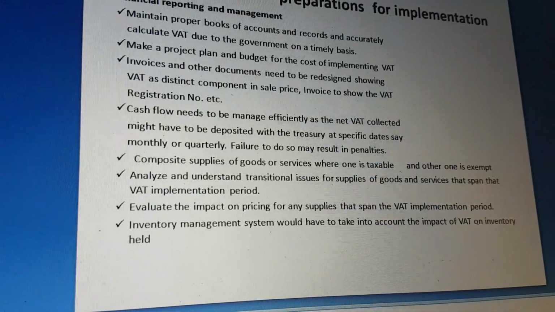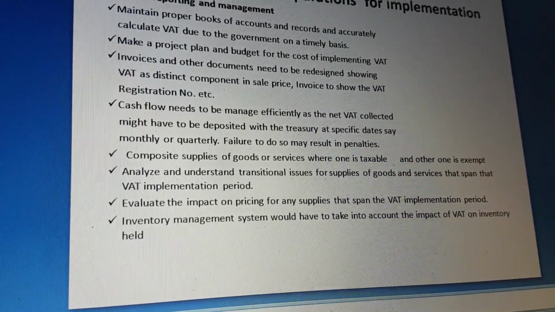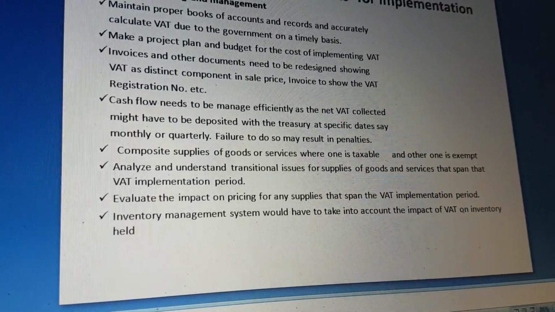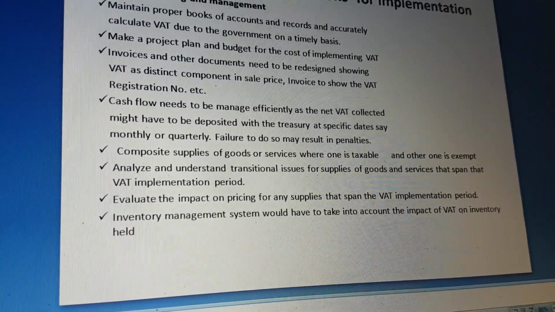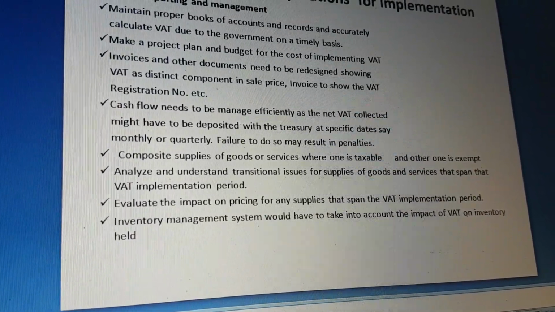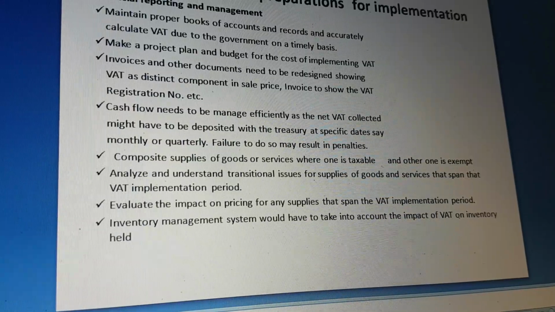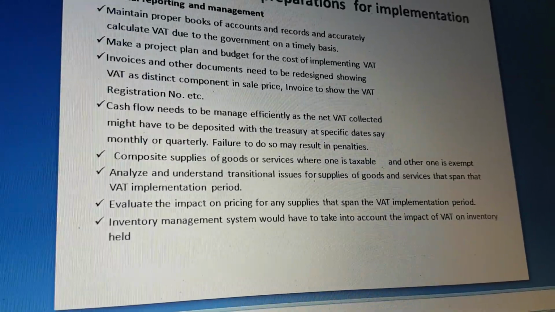Financial reporting and management: maintain proper books of accounts and records and accurately calculate VAT due to the government on a timely basis. Whatever VAT is due to the government, we have to pay on a timely basis. Make a project plan and budget for the cost of implementing VAT. A budget and project plan has to be made ready.